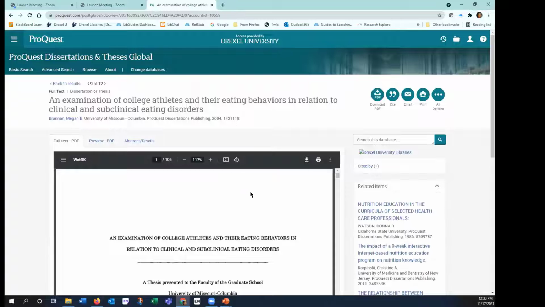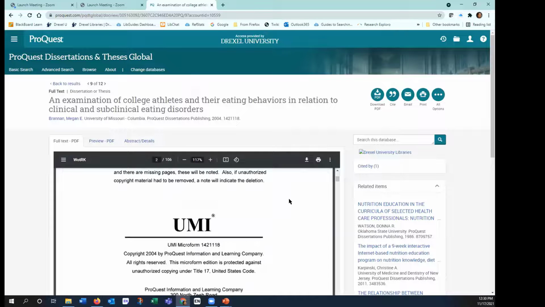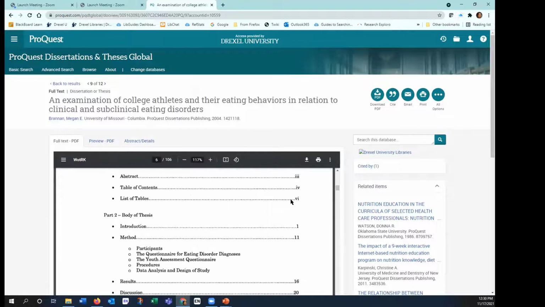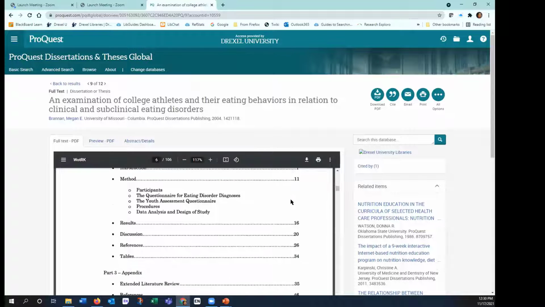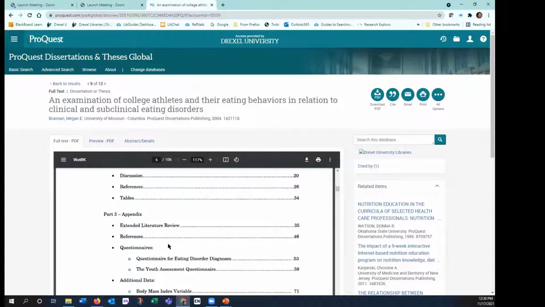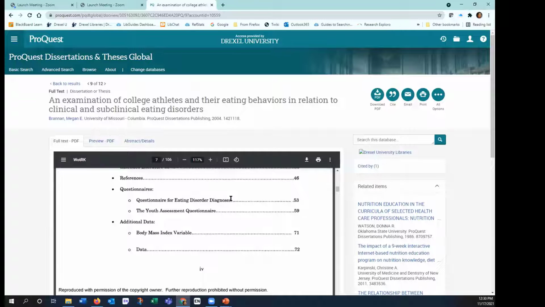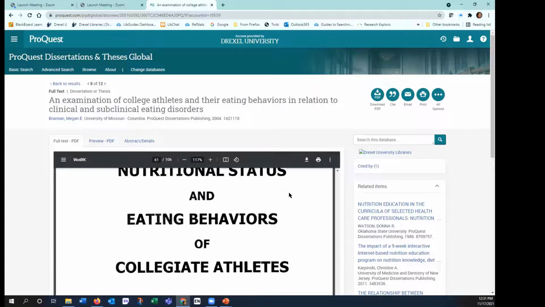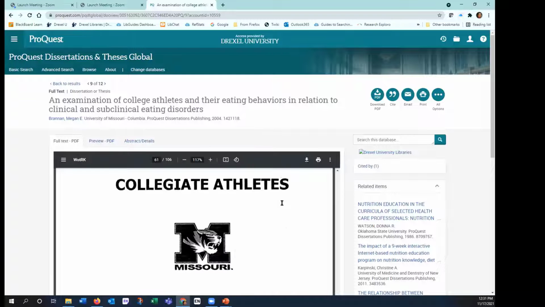So if we look in the PDF and then scroll down to the table of contents, under the appendix, it's got questionnaire, and this is the instrument that I'm looking for on page 53. But we want to bump that number up a bit to incorporate the Roman numerals in it. So let's say like 60. And so here is my instrument